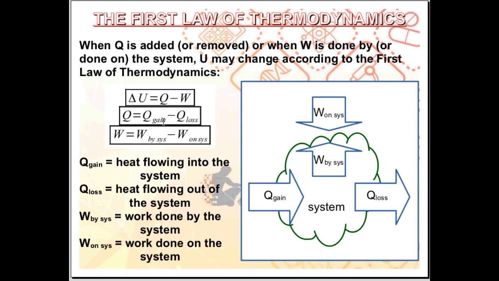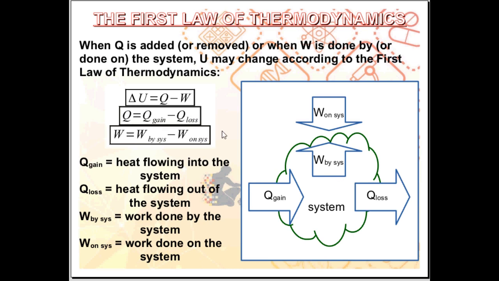If the heat gained by the system is greater than the heat lost by the system, Q is positive. So overall, heat flows into the system.